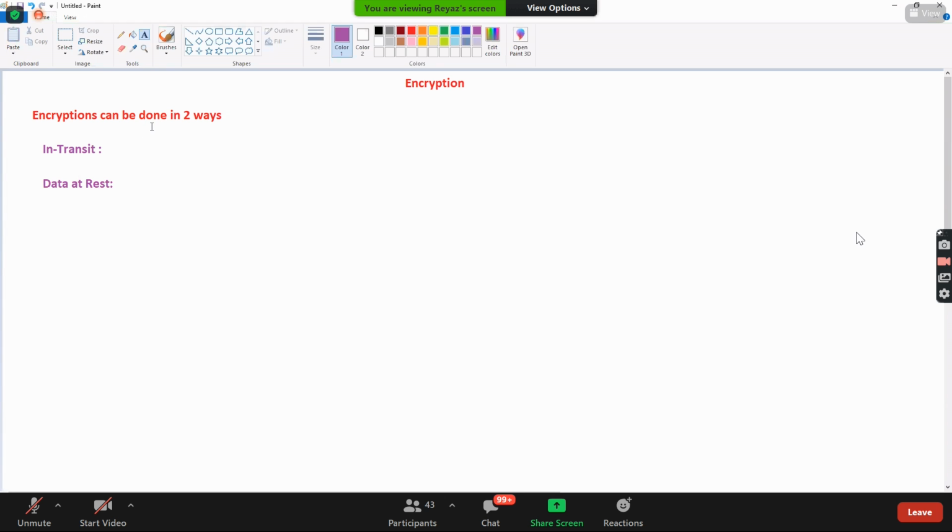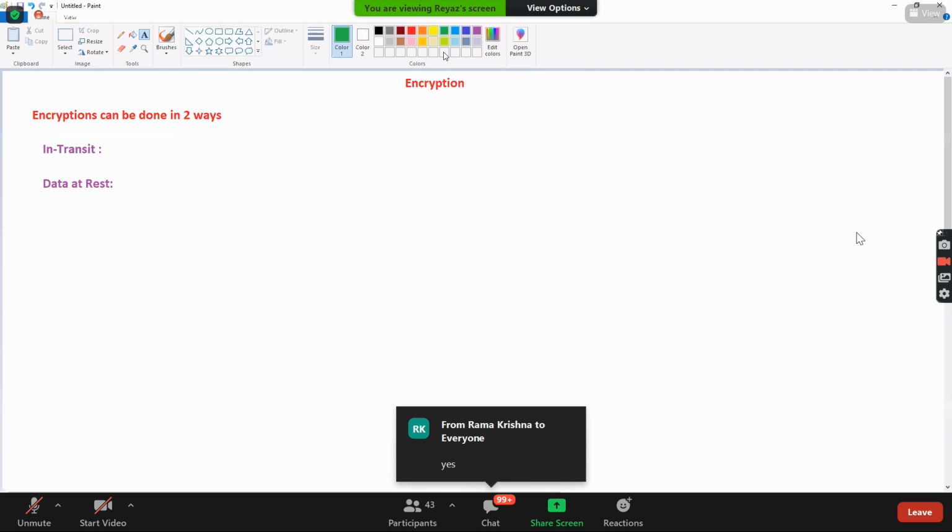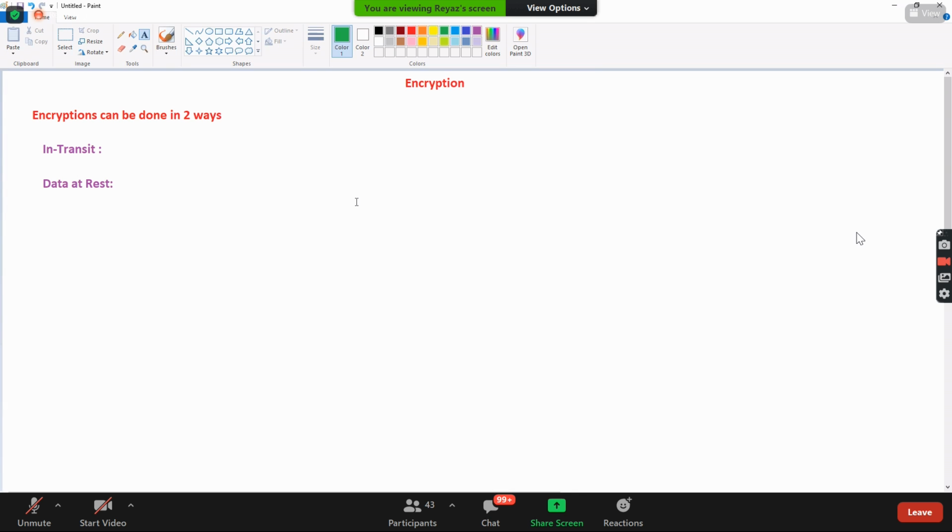What does in-transit mean? Did you hear the word in-transit somewhere? In-transit means on the way, under progress, in progress. So when the data is flowing, that is encryption while data is moving.